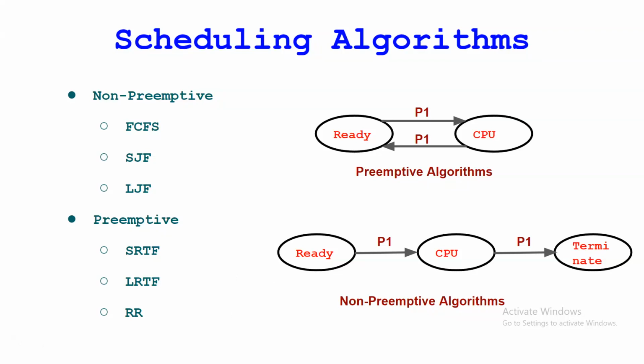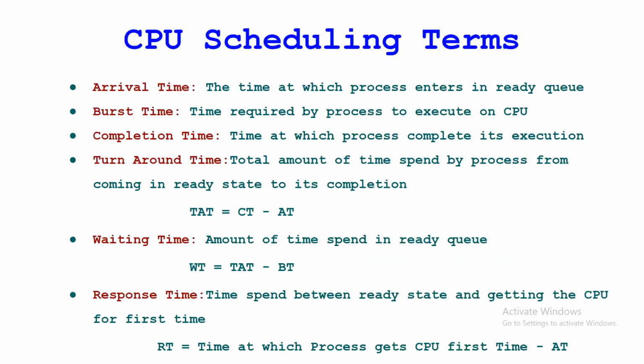Now we'll go for some terminologies related to this. Any doubt? Okay. Now see, these are some terminologies in CPU scheduling or process scheduling. When a process goes for execution, we need to calculate the arrival time, burst time, completion time, turnaround time, waiting time, and response time. In the final exam, they normally ask numericals based on these, right?